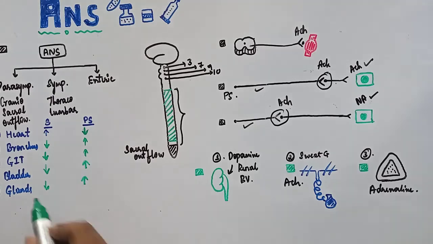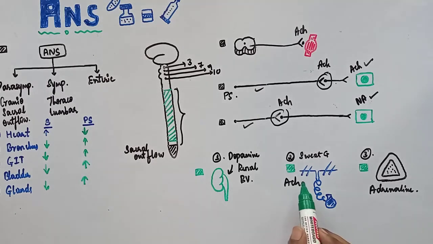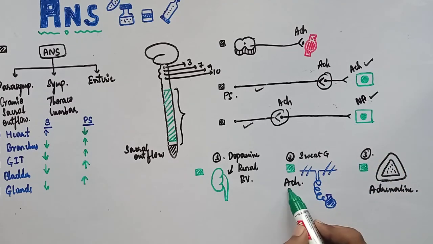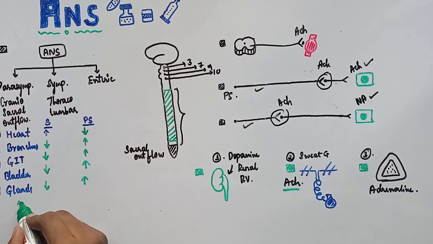But exception is there. Sweat glands. As I discussed here, sweat glands are supplied by sympathetic nervous system, right? But the neurotransmitter here is acetylcholine. That's why they stimulate the sweat gland. Sympathetic nervous system, okay? Only gland which is activated by the sympathetic nervous system.